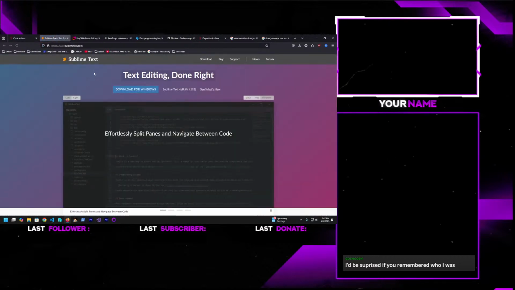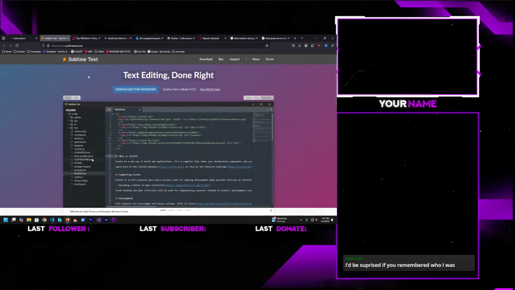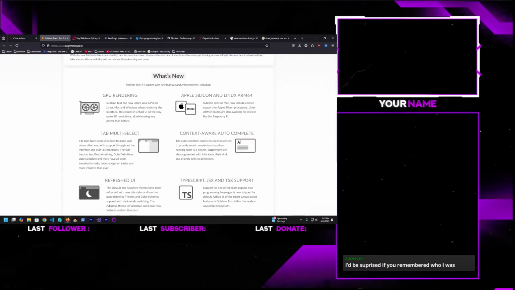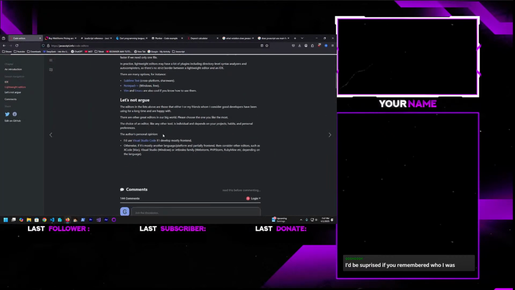It's Sublime Text on iOS. Well, that sucks. Yeah, I mean, I'm using Visual Studio Code, Xcode for Mac.